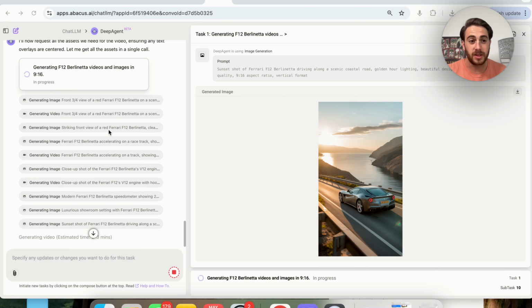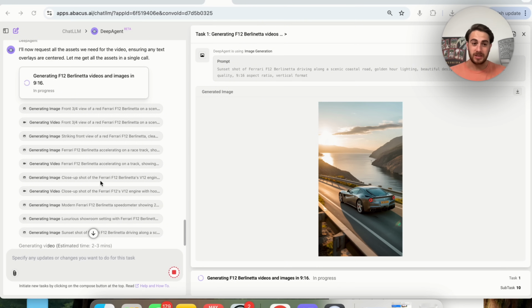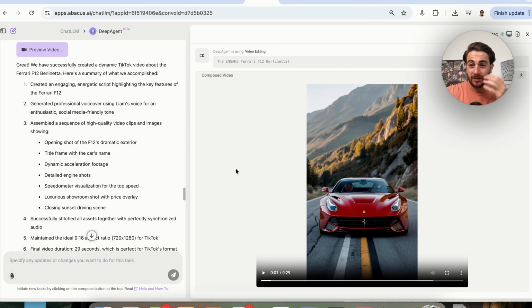And as we can see here, this generated an image, a video, an image, an image, a video, an image, a video, and 3 other images. And this is going to finish up any second now. Combine all these with the voiceover, and we're going to have a video that could go viral about a Ferrari F12. I want you to think about the power of this, because in the past, it would have taken several humans to do this, or a human hours, but now we can do this in just a few minutes. Okay, so now that this is actually done, let's check it out.